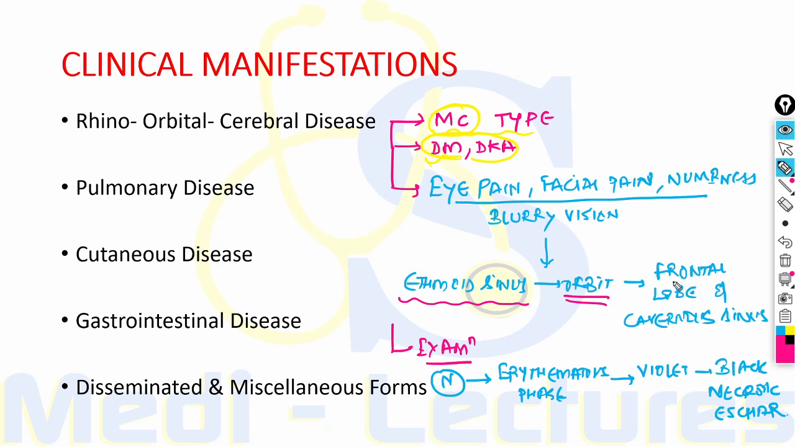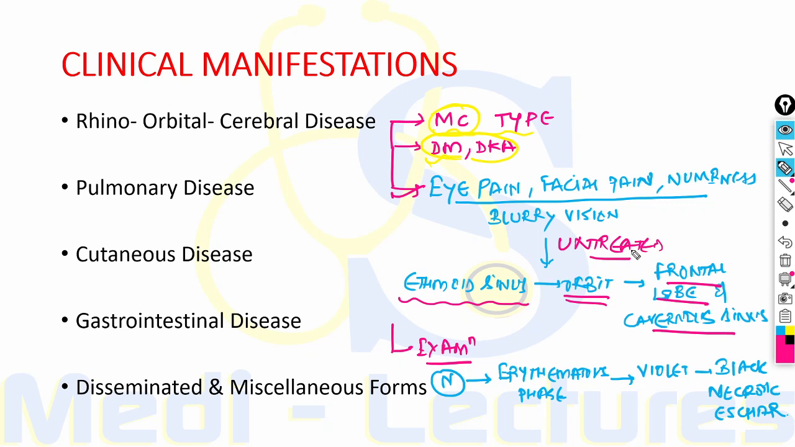Finally, it can spread to frontal lobe and the cavernous sinus. When it spreads to cavernous sinus, there is involvement of contralateral eye with the same clinical features. So it is very important to identify this condition earlier in this stage of eye pain, facial pain, numbness, because if left untreated, it can reach ethmoid sinus, then orbit, then frontal lobe and cavernous sinus.